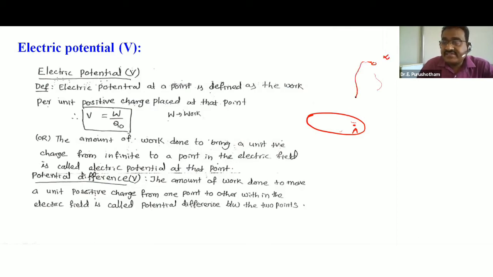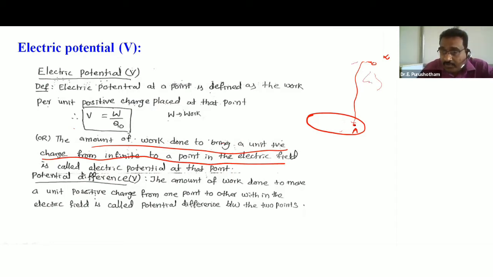From this infinity distance to a particular point A in the region, you see, the amount of work done to bring a unit positive charge from infinity to a point in the electric field. We are taking this Q naught from infinity distance to a particular point A. It gets some work. That work done is called electric potential.